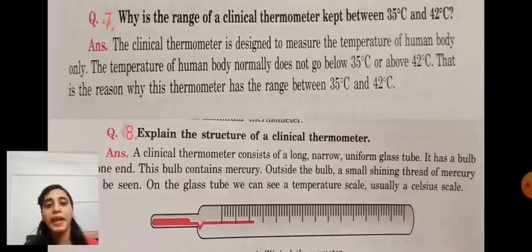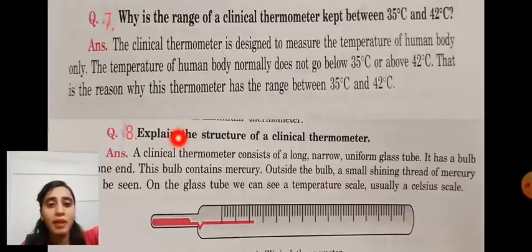Okay. Explain the structure of a clinical thermometer. Everybody knows about the structure of a clinical thermometer. A clinical thermometer is a long, narrow, uniform glass tube, and in front of it, a bulb-like structure containing mercury is there, like this.